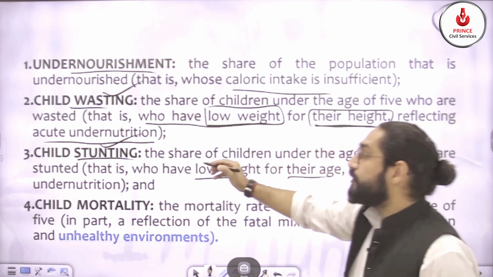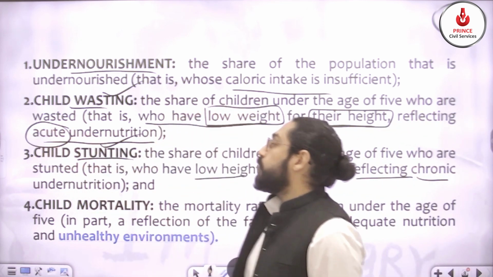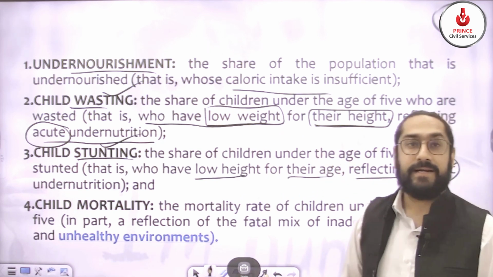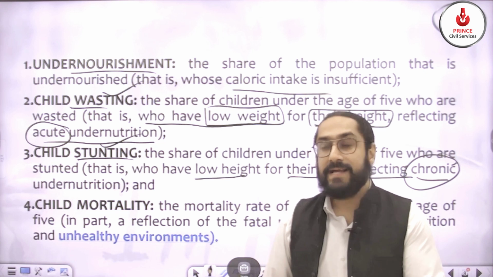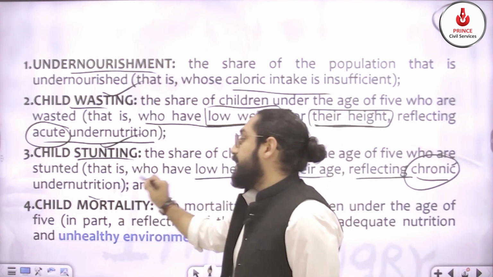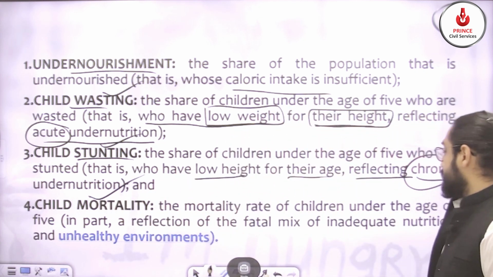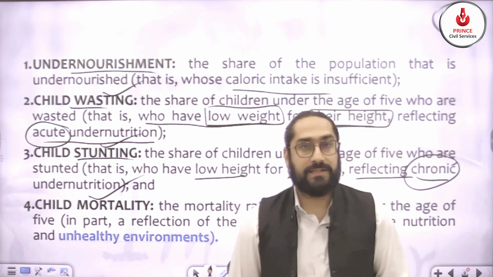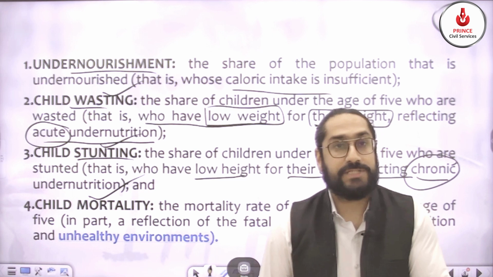Child wasting shows acute undernutrition, and child stunting shows chronic undernutrition. So these are the three. And the last one is child mortality. That is, under the age of 5, how many deaths are there of the children? That is child mortality.